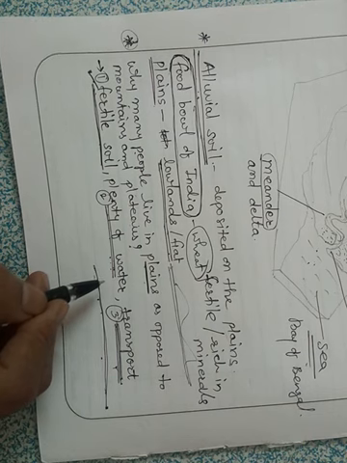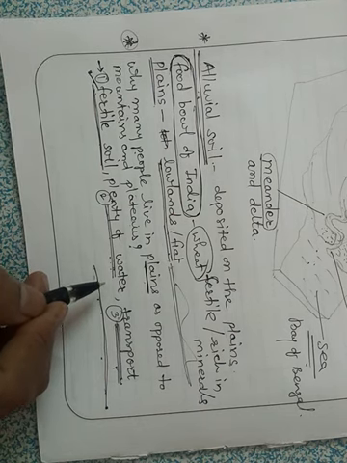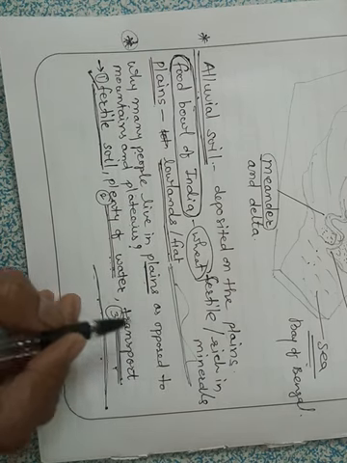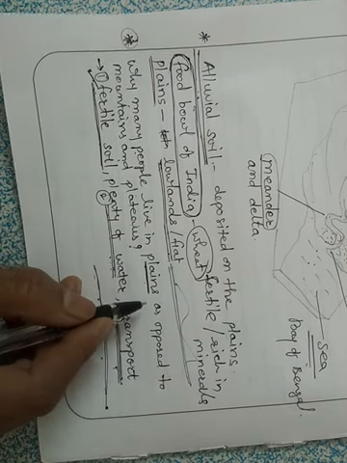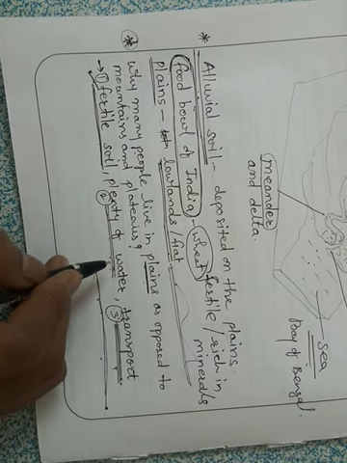This is the reason. It is also easier to build roads, airports, train lines and canals in the plains. One can see large industries such as iron and steel in the plains. It is not difficult to build industries in the plain areas.